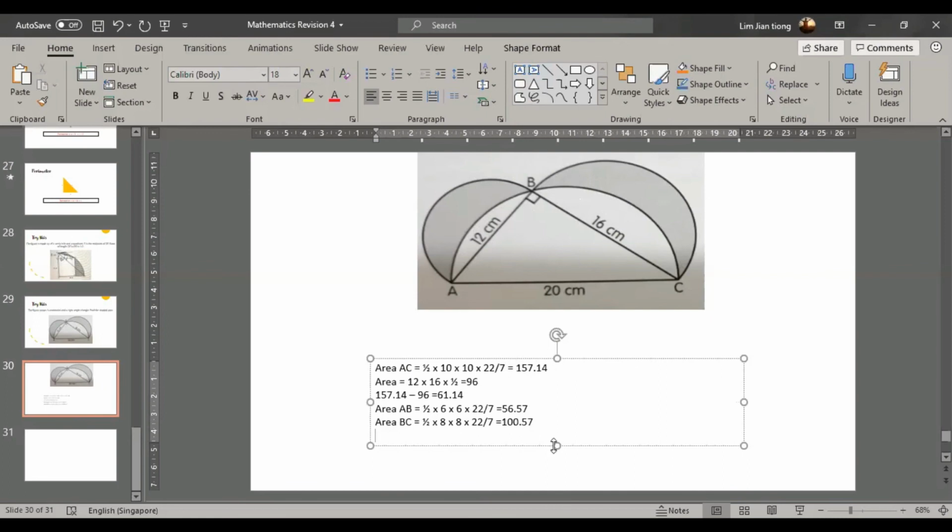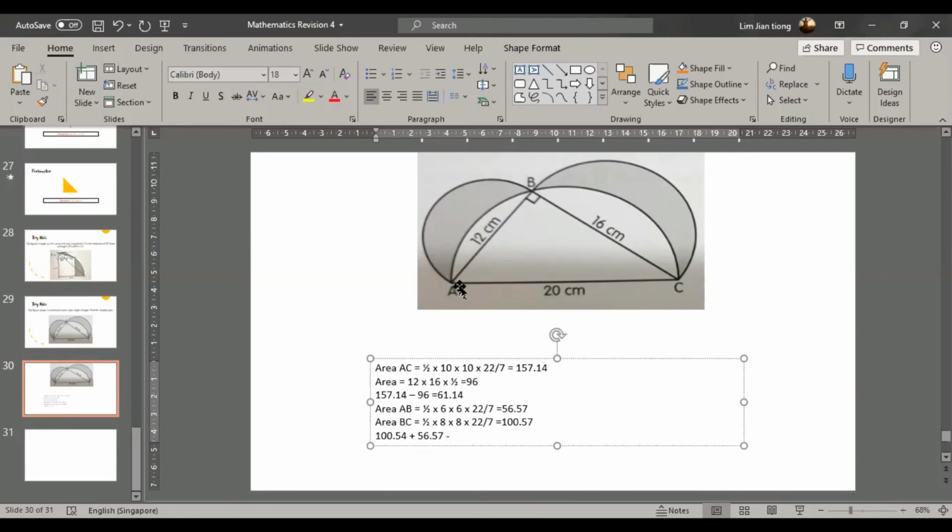Then I got the answer already, correct? I get 100.57, which is this whole BC area, and I plus this whole semicircle AB, 56.57.